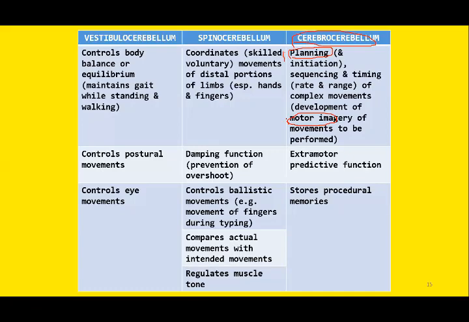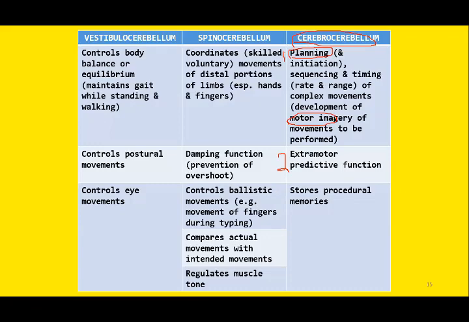That is why the second part is its role in extra motor prediction. So yet another function of the cerebrocerebellum is its role in extra motor prediction, the extra motor predictive function. It predicts the movement before you actually perform the movement. This is the second most important function of the neocerebellum or cerebrocerebellum.